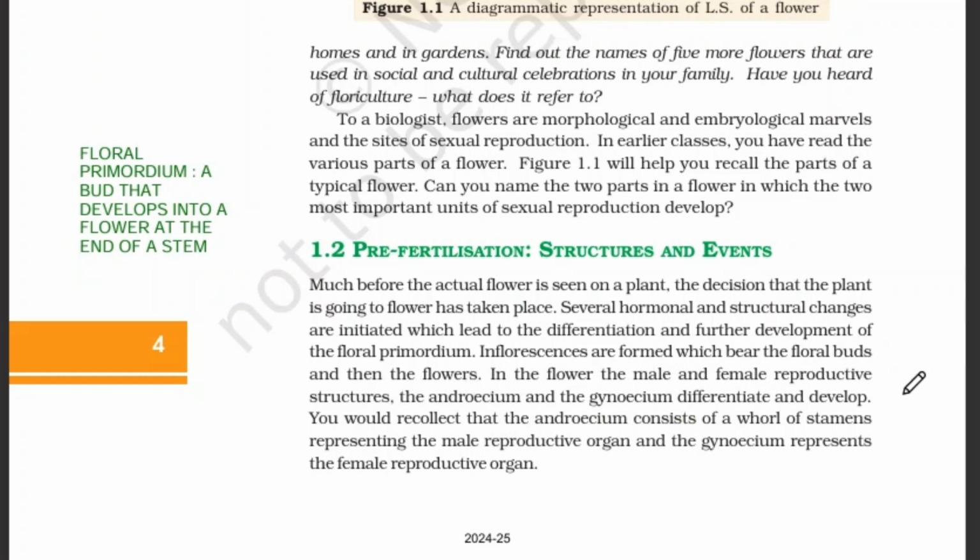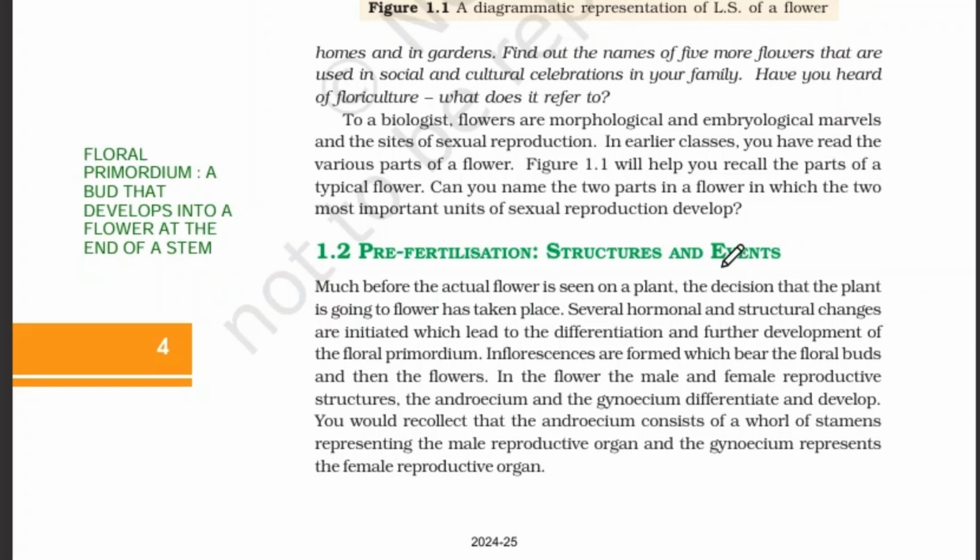In a flower, the male and female reproductive structures, the androecium and gynoecium, differentiate and develop. Next, there is a word which is whorl. So, whorl means concentric spherical shapes. That's what we call a whorl. So, whorl of stamens, androecium, it means the stamen part.